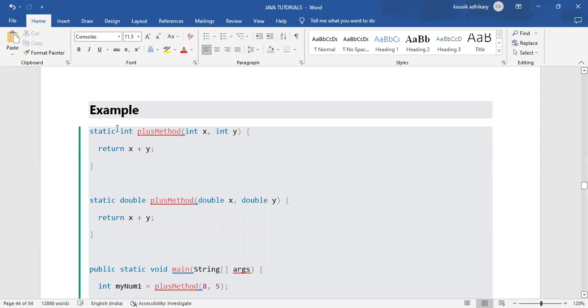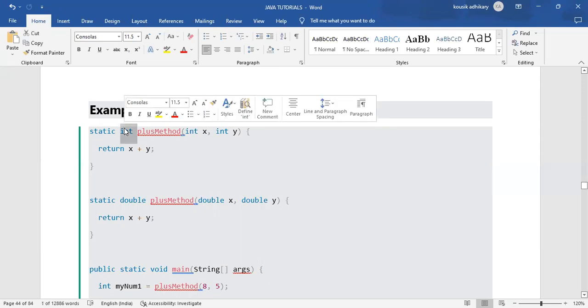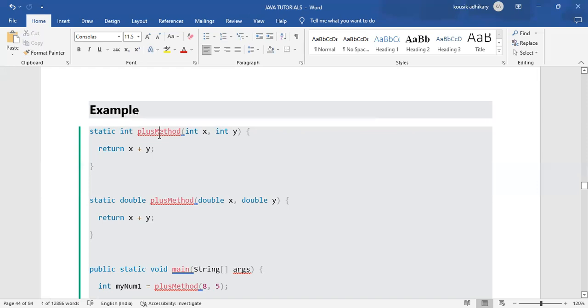That is why I am saying this integer is the return type of that method. And plus is the name of that method. And after the name, this parenthesis is the identifier of a method.